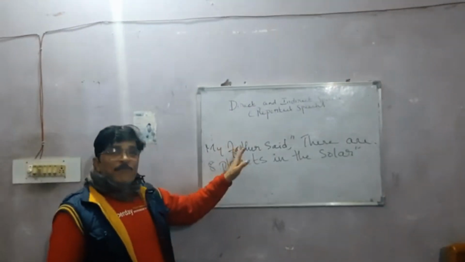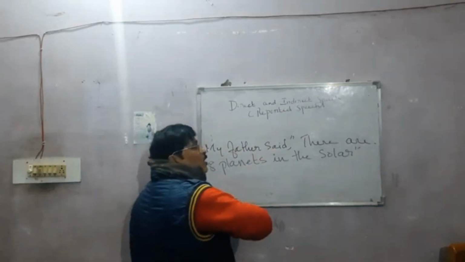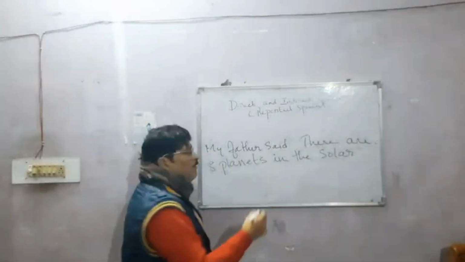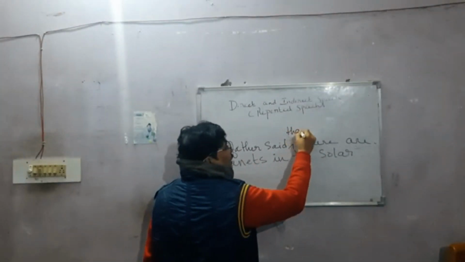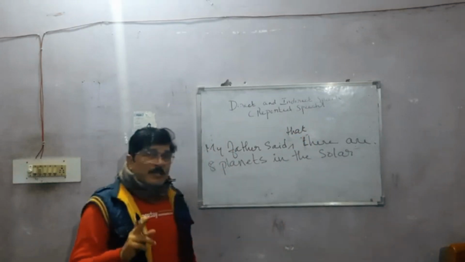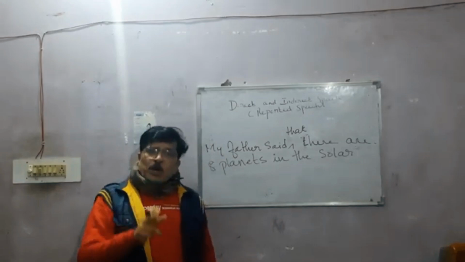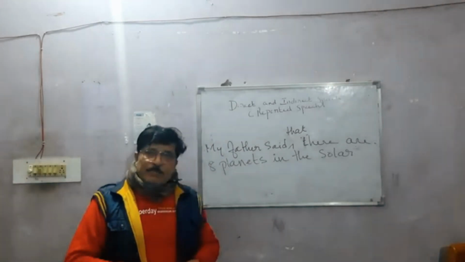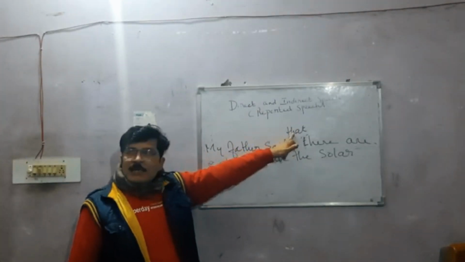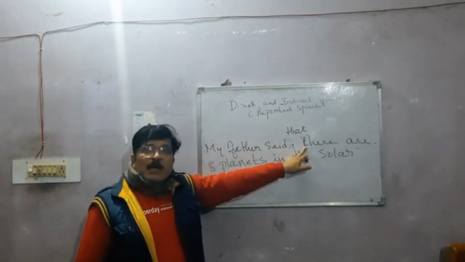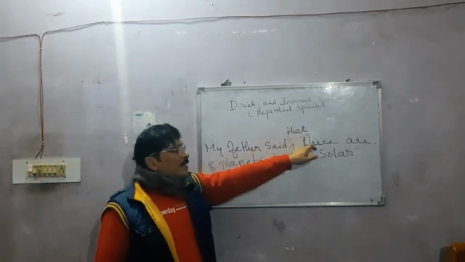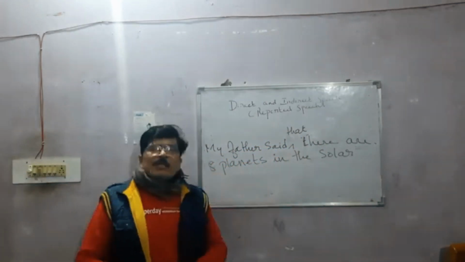You will say, my father said, and then you will remove the comma, remove the inverted commas, and simply add that, and bring the capital letter to lowercase. Whenever it is direct speech, after the comma you always write a capital letter. But when you are changing it to indirect speech, you will remove the comma, write that, and then the capital letter will become a small letter. So you simply say, my father said that there are 8 planets in the solar system.